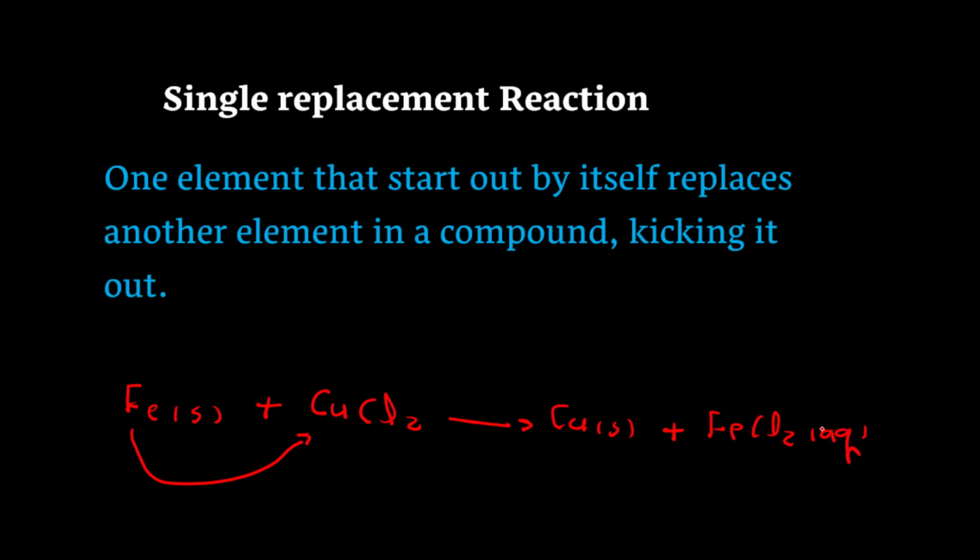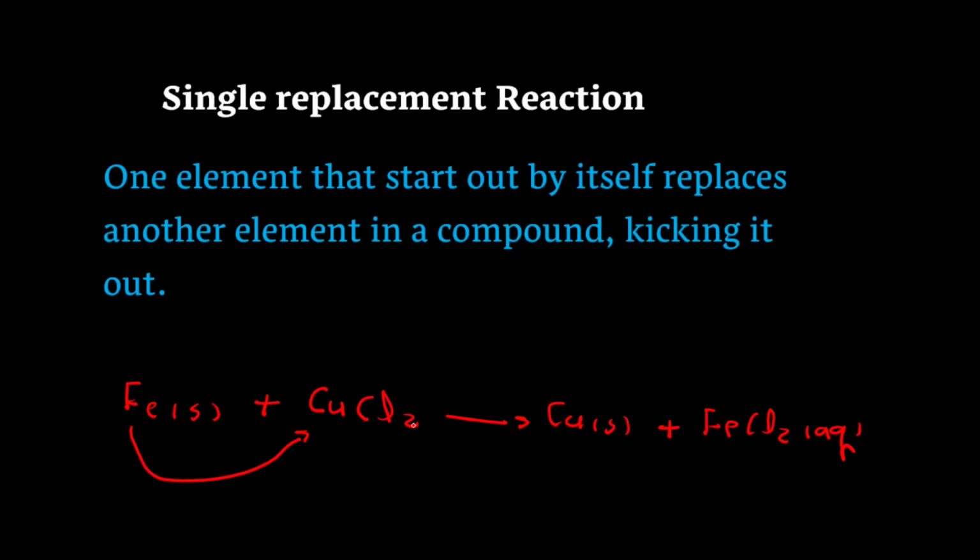This is called a single replacement reaction. In a single replacement reaction, one element comes by itself or alone and reacts with a compound. In that compound, it takes the place of one element and kicks that element out of the compound. This reaction is called single replacement reaction.